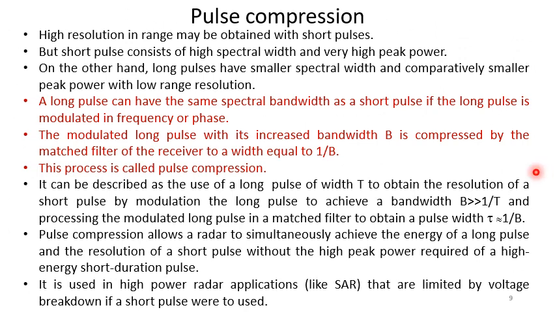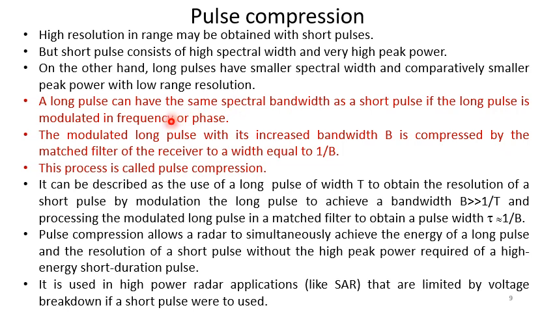Now we will consider pulse compression. Why do we need pulse compression? High resolution in range may be obtained with short pulses, but a short pulse consists of high spectral width and very high peak power. On the other hand, long pulses have smaller spectral width and comparatively smaller peak power, with low range resolution. So a long pulse can have the same spectral bandwidth as a short pulse if the long pulse